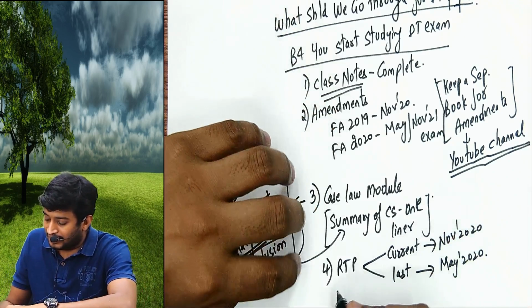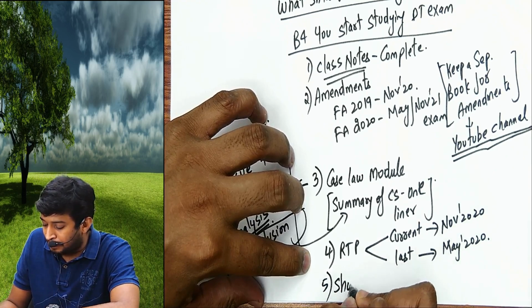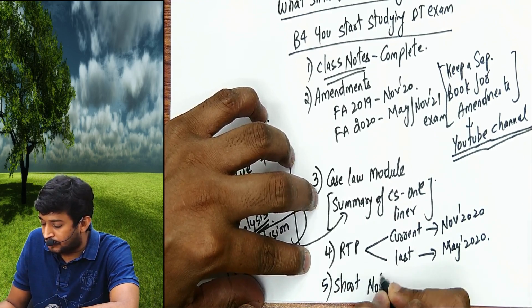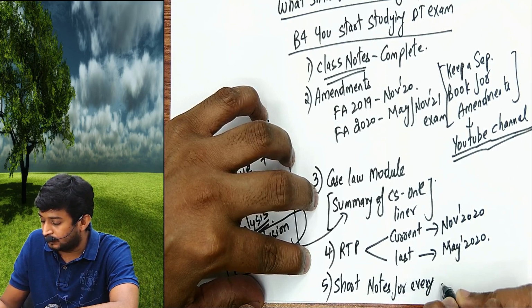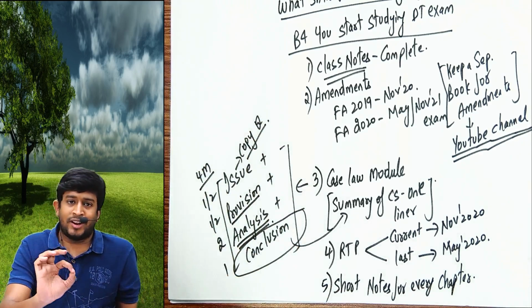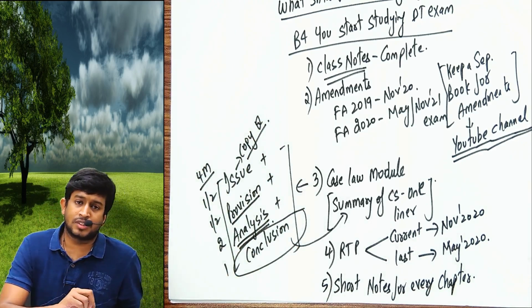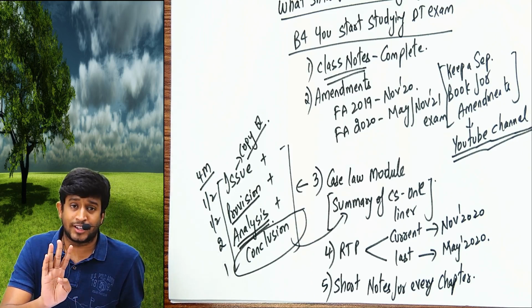And the 5th one, the most important: you start preparing short notes for every chapter. I don't know whether you know, when deductions in Chapter 6A was covered, it took me 8 hours to cover the deductions in 3 to 4 lectures.